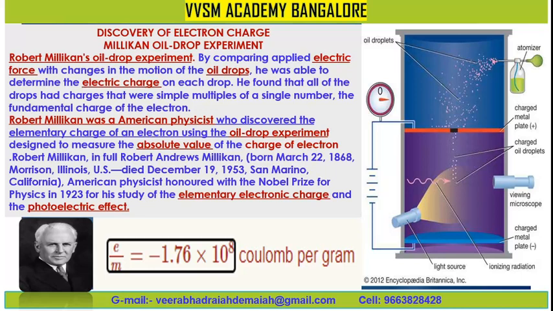Robert Millikan, in full Robert Andrews Millikan. His name is Robert Andrews Millikan, born on 22nd March 1868 in Morrison, Illinois, United States of America, and he died on 19th December 1953 in San Marino, California. An American physicist, he was honored with the Nobel Prize in physics in 1923 for his study of the elementary electronic charge and the photoelectric effect.